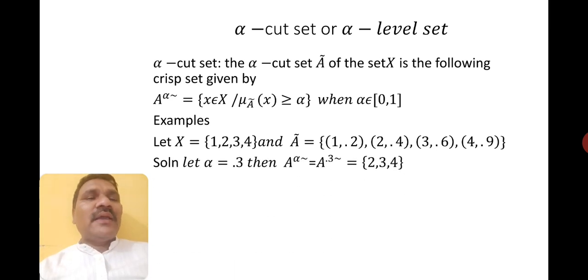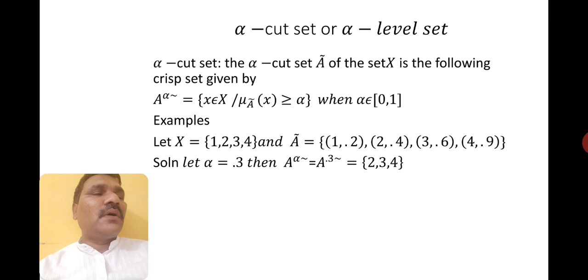Solution: we are taking alpha as 0.3. According to the definition, alpha is 0.3, so you have to take the elements whose membership is greater than 0.3. In fuzzy set A, the element 1 has membership less than 0.3, so you cannot include it. The element 2 has membership 0.4, so we can include it. The element 3 has membership 0.6, we can include it.